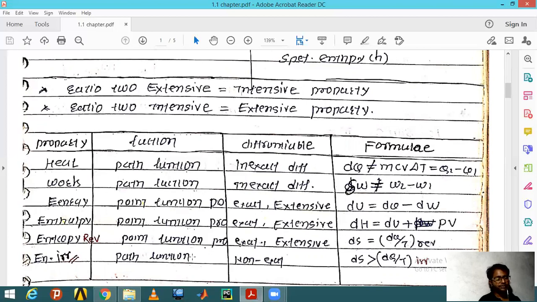There are also two forms: the path function and the point function. Path function is nothing but the way you move ahead. Everything depends on where you are moving and where you are going. Take an example. There are two cities, one is Mumbai and the second is Bangalore. If you are moving from Bangalore to Mumbai, you can take different routes.